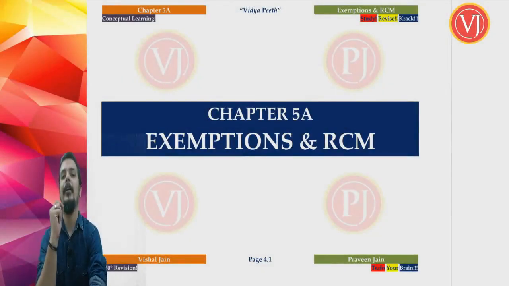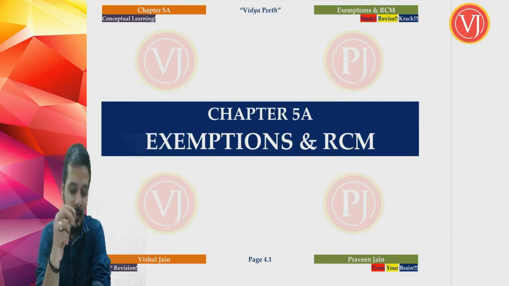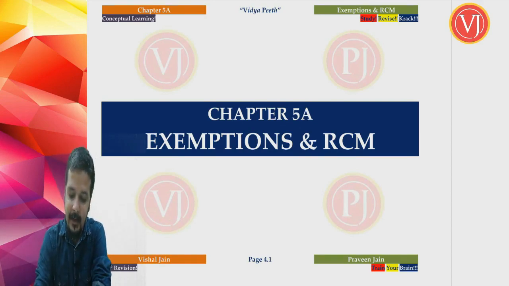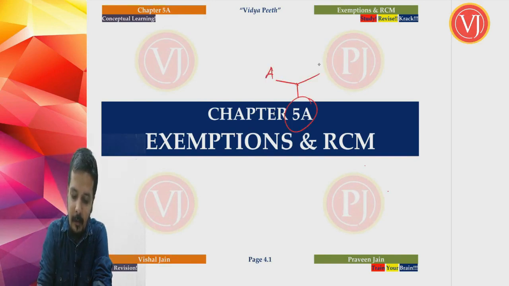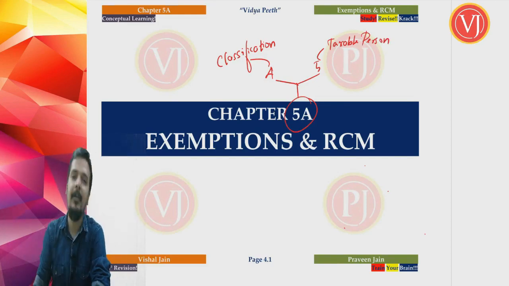Hello friends, now let us discuss our next chapter, which is a very special chapter. If you see the name of the chapter also, it is mentioned as chapter 5a. Why is it so? We are talking about chapter 4 and chapter 5. Chapter 4 was dealing with classification, that is the rate of tax, and chapter 5 was dealing with the taxable person.